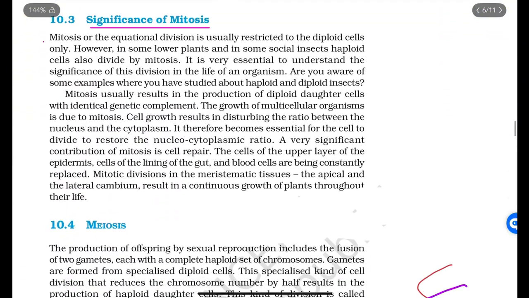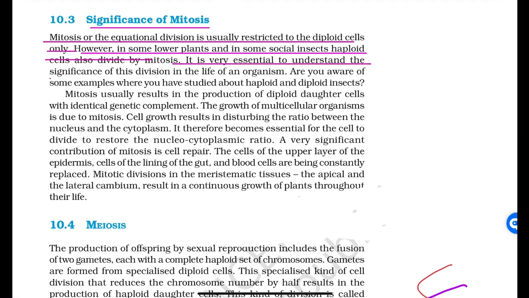Significance of mitosis. Mitosis, or the equational division, is usually restricted to diploid cells only. However, in some lower plants and some social insects, haploid cells also divide by mitosis. It is very essential to understand the significance of this division in the life of an organism. Are you aware of the example where you have studied about haploid and diploid insects?